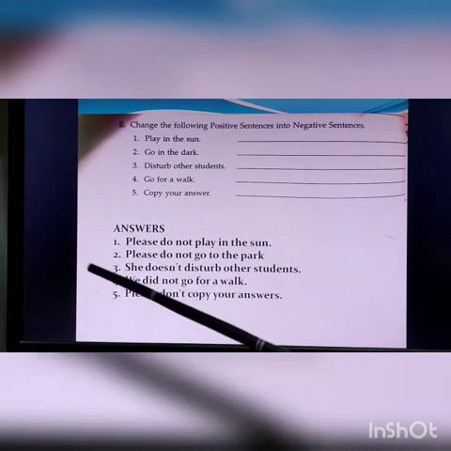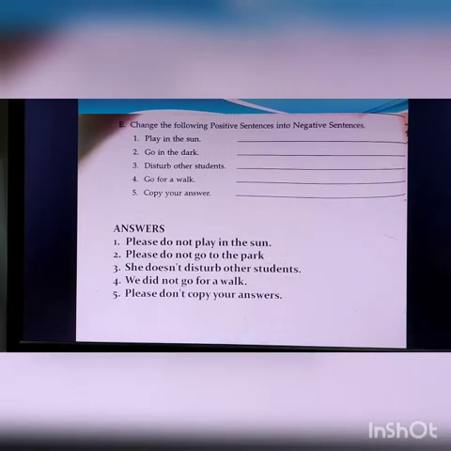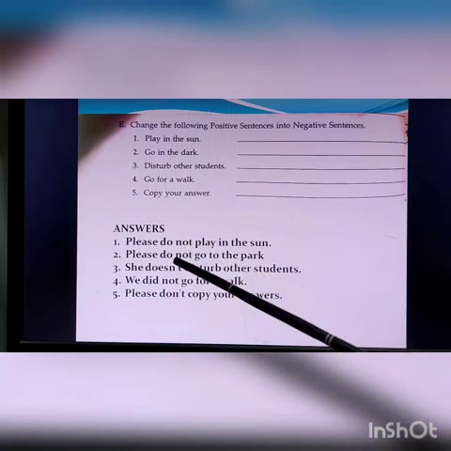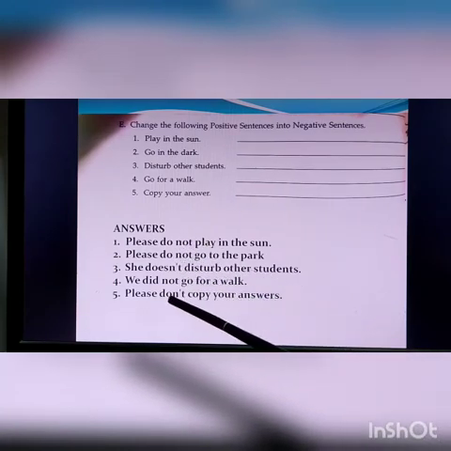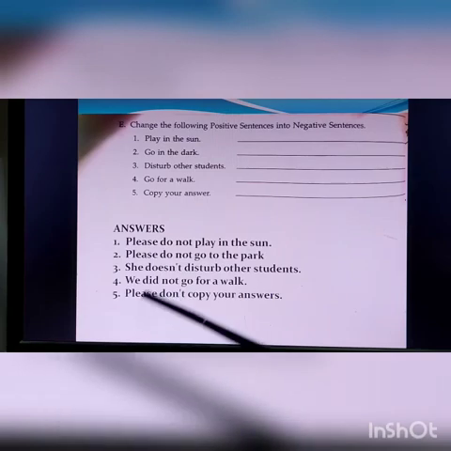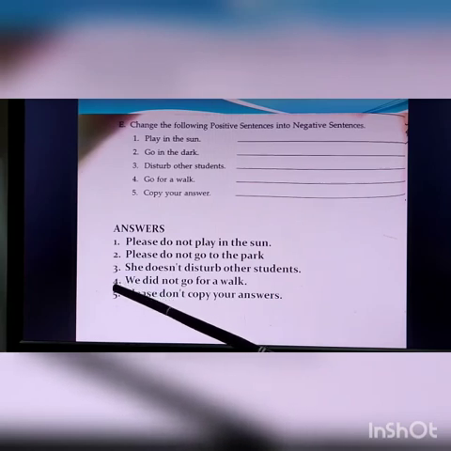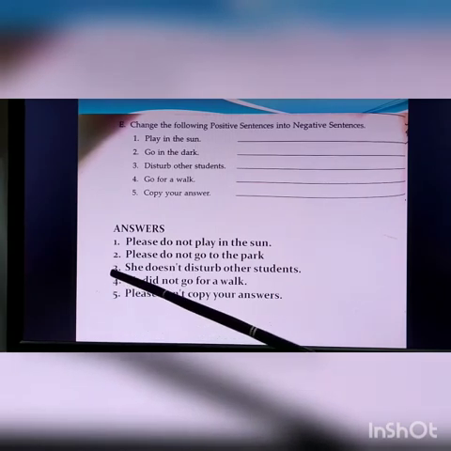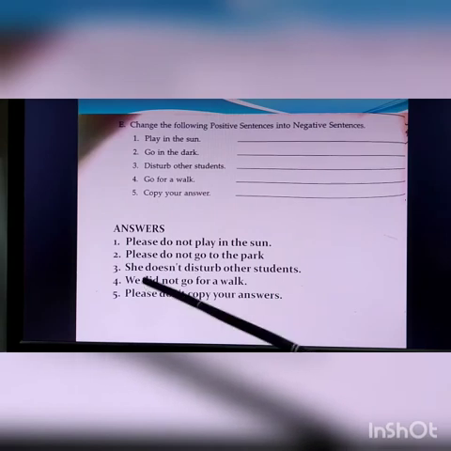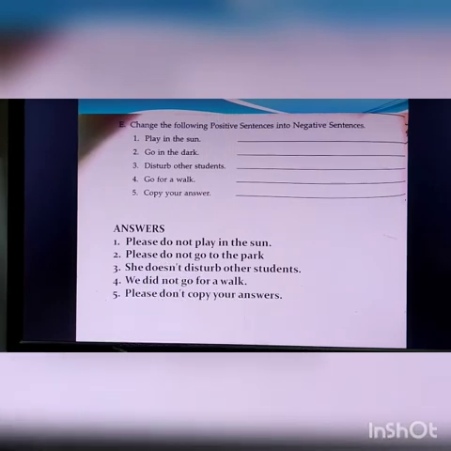Both are correct. Number 5, copy your answer. Please do not copy your answer. Okay. I have shown that it is used in all the forms. And also you can use the other forms in other sentences. It does not specify that in number 4 or in number 3, does and did both have to be used. Okay. It's not compulsory, because the subjects are not mentioned. It can vary. Okay. So now page number 22, number E is done.